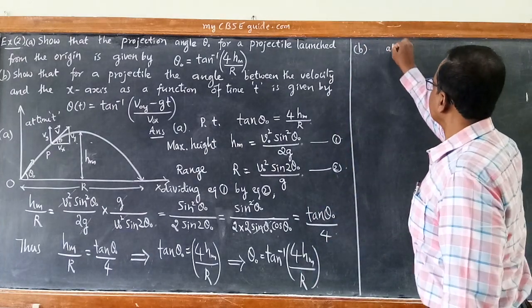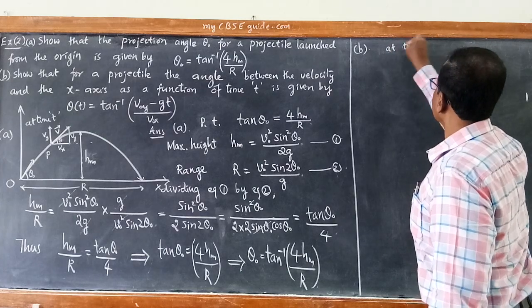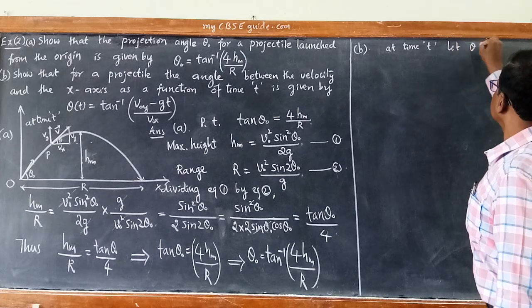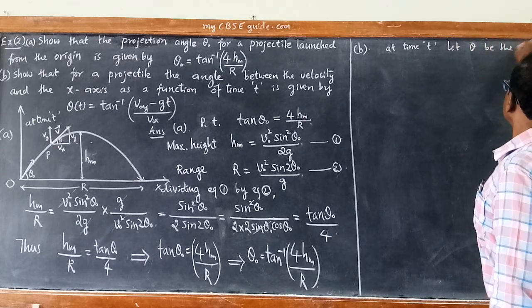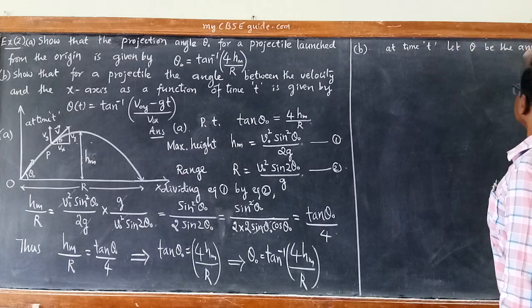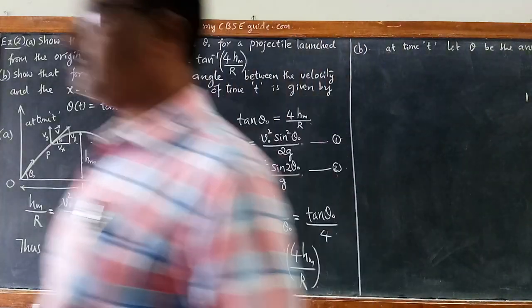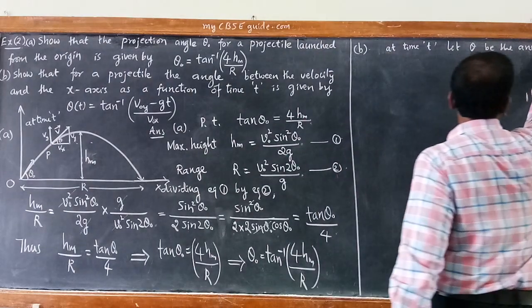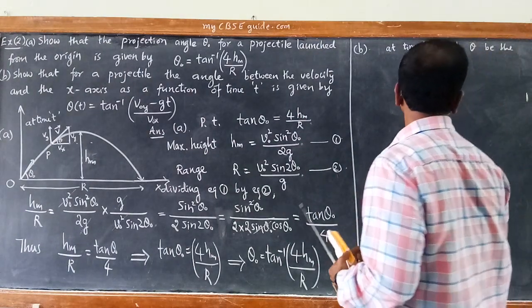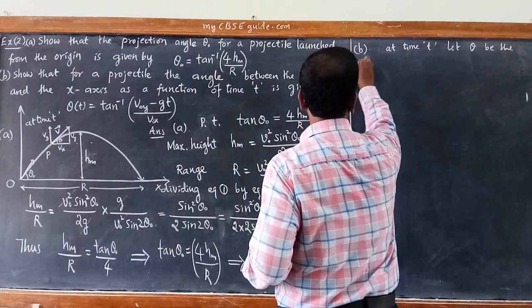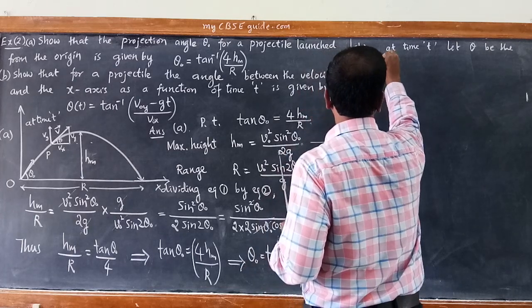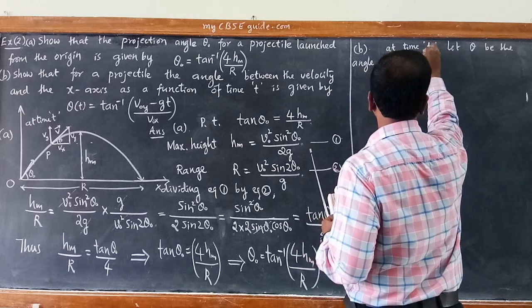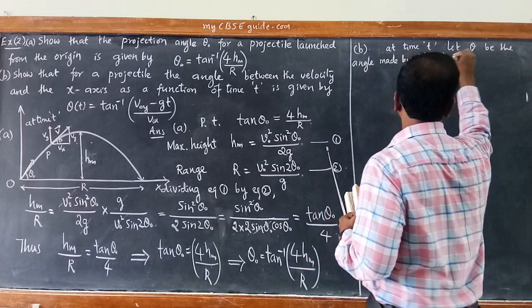At time t, let theta be the angle made by the velocity vector with the horizontal.